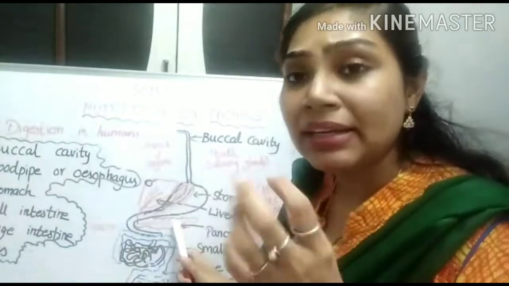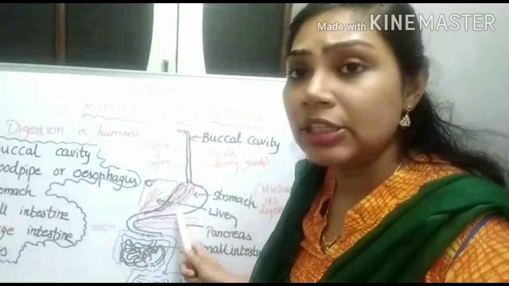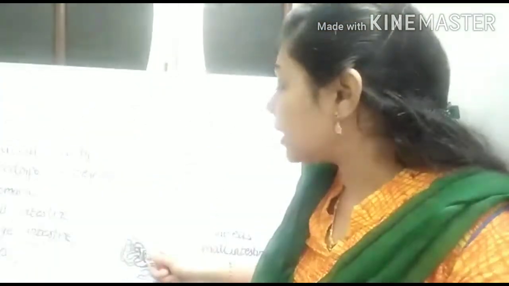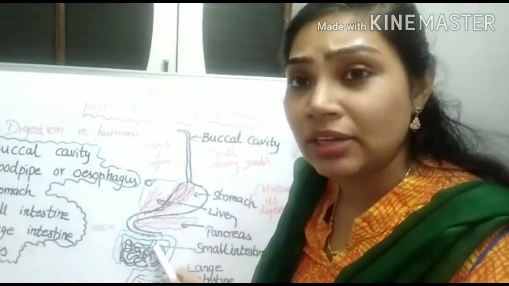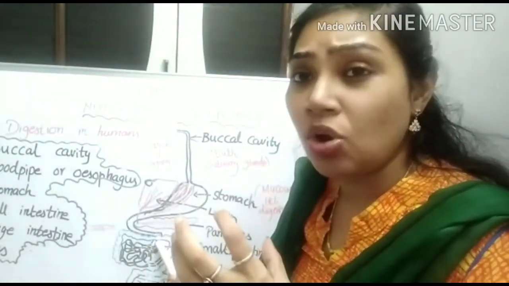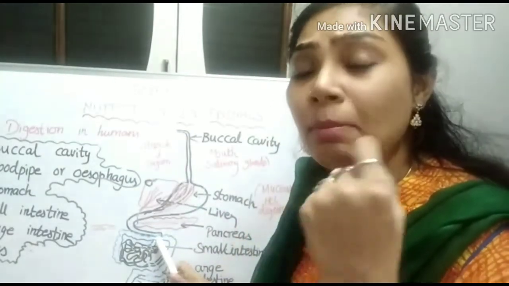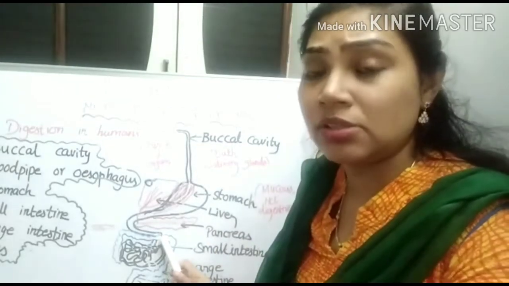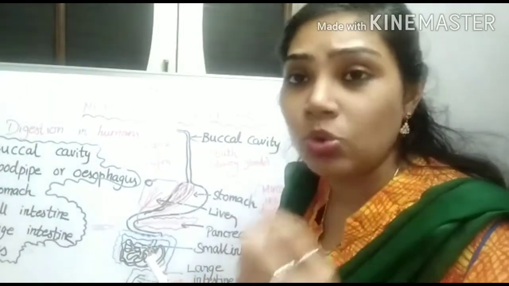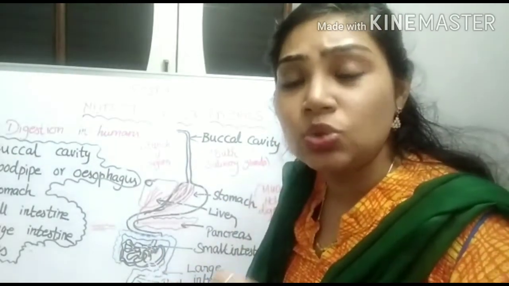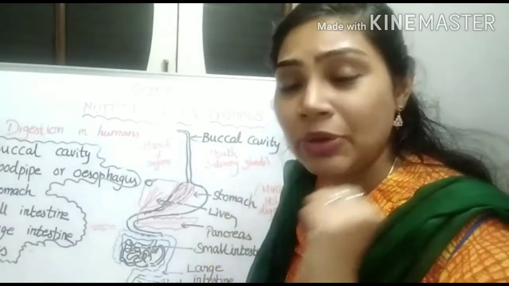Pancreas secretes pancreatic juice which converts carbohydrates, proteins, and fats into simpler forms. Now the food enters the lower part of the small intestine, where the digestion of carbohydrates, proteins, and fats takes place by the secretion of intestinal juices. Here the carbohydrates will be converted into glucose, fats will be converted into fatty acids and glycerol, and proteins will be converted into amino acids.